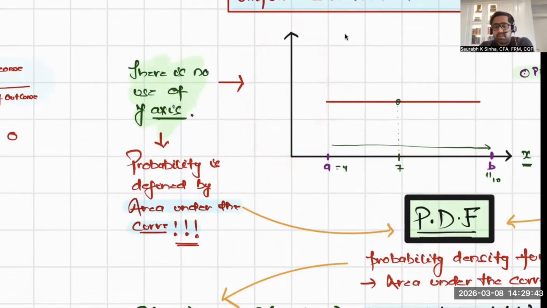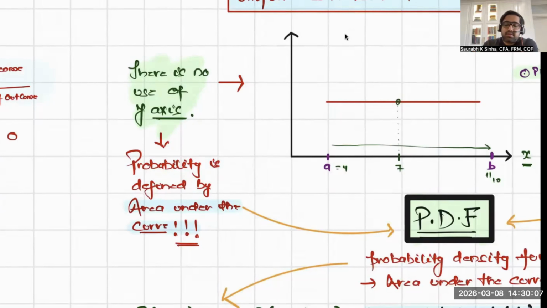So how will you tell the probability? In the previous discussion, the y-axis used to be my probability. Please check the lectures on binomial distribution. The y-axis was my probability. Now here I say the y-axis is of no use, PMF is of no use. If the y-axis is of no use, where will you mention the probability? The probabilities are mentioned in the continuous distribution in the area under the curve.